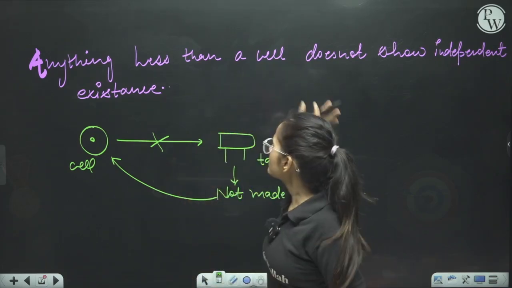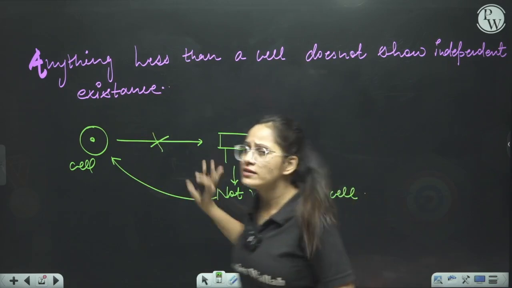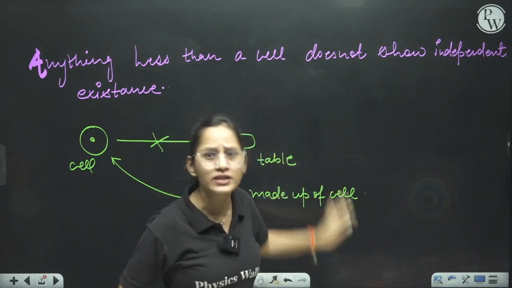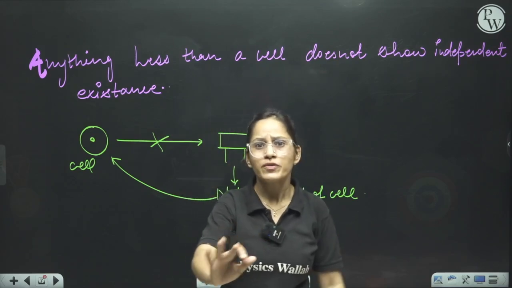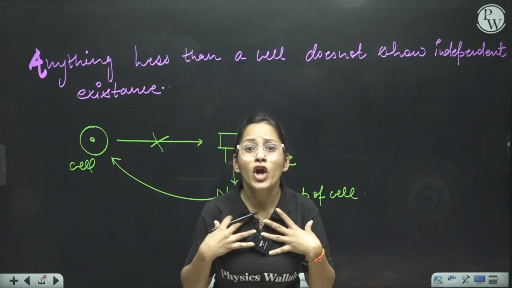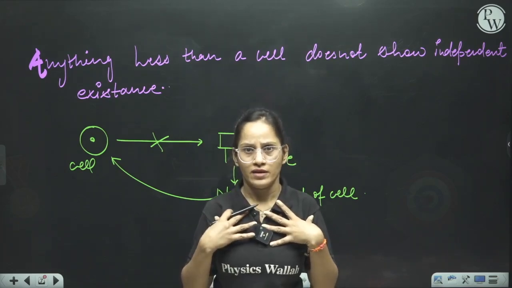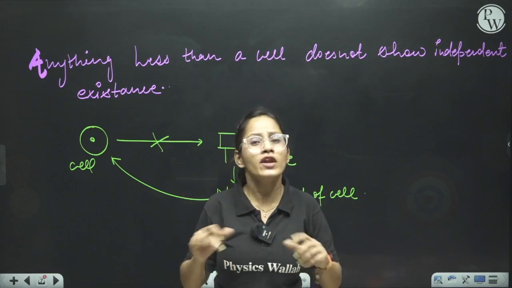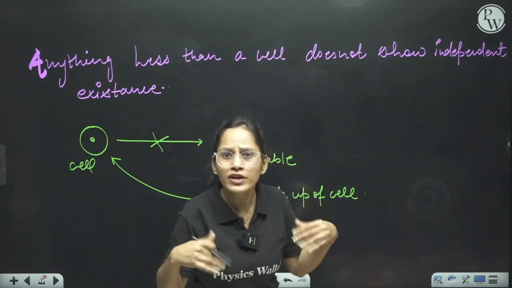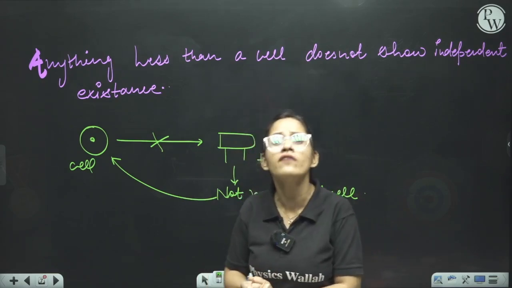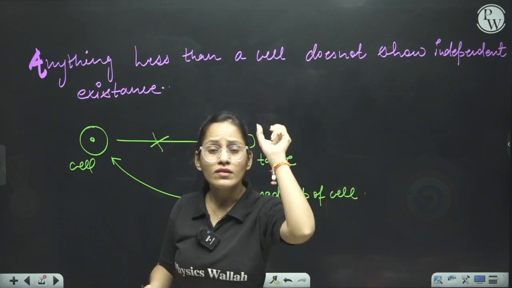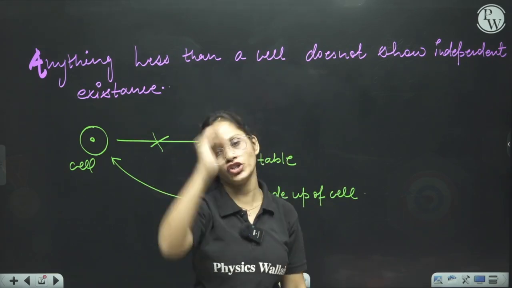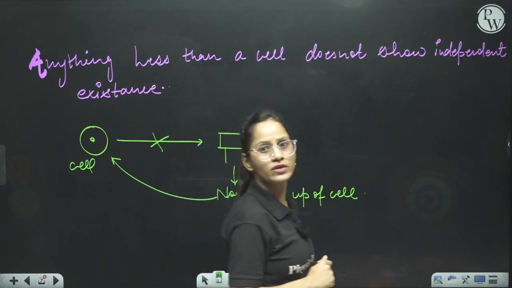For example, you can see this smart board, and this smart board is not made up of cells. It means this is not living, this is a non-living thing. Are you getting my words? We humans are living because we are made up of cells. If we did not have cells, we would not be called living things. We will not come in the category of living. Why are we calling ourselves living? Because we are made up of cells. That is why the cell is the important thing in the living structure. Are you getting what I'm trying to make you understand, students?